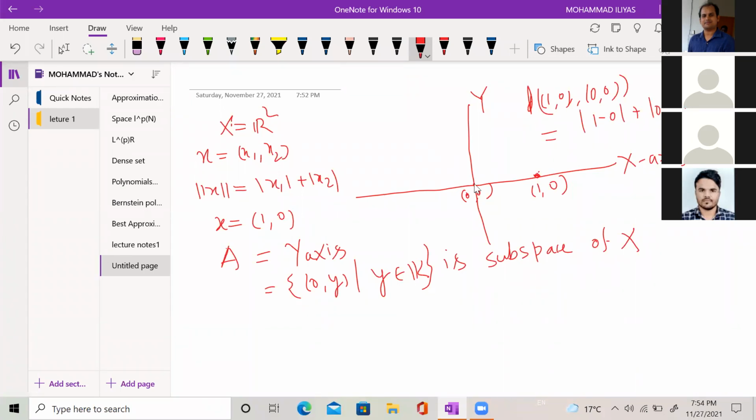So the distance between the origin and the point (1, 0) is 1. Now let me calculate the distance between this point (1, 0) and this subspace A, the y-axis.